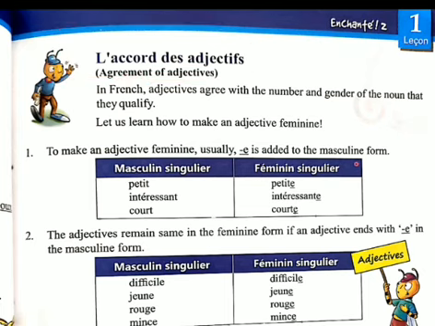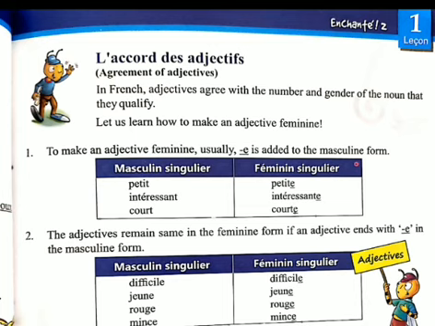What do you mean by adjectives, students? Adjectives are those words that tell the quality of the noun. Quality can be positive or negative. In French, adjectives agree with the number and gender of the noun that they qualify. In English, we don't change the adjective according to the number and the gender.